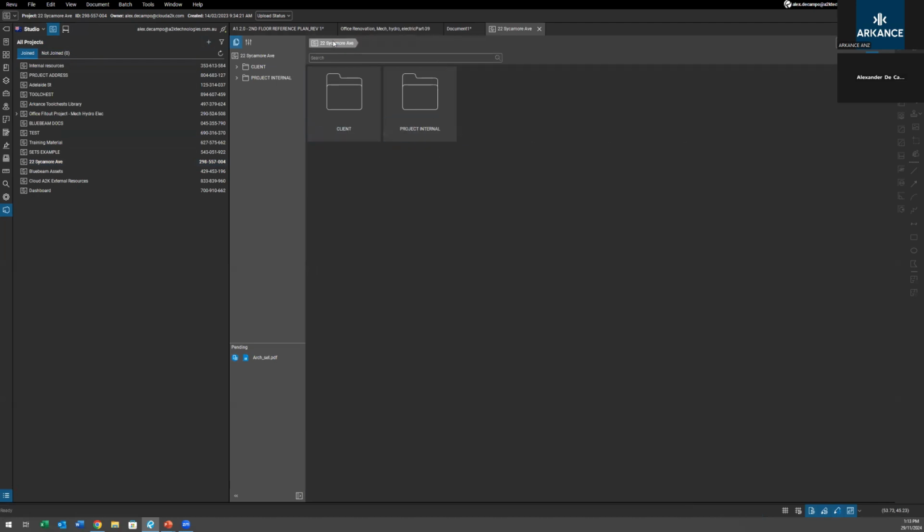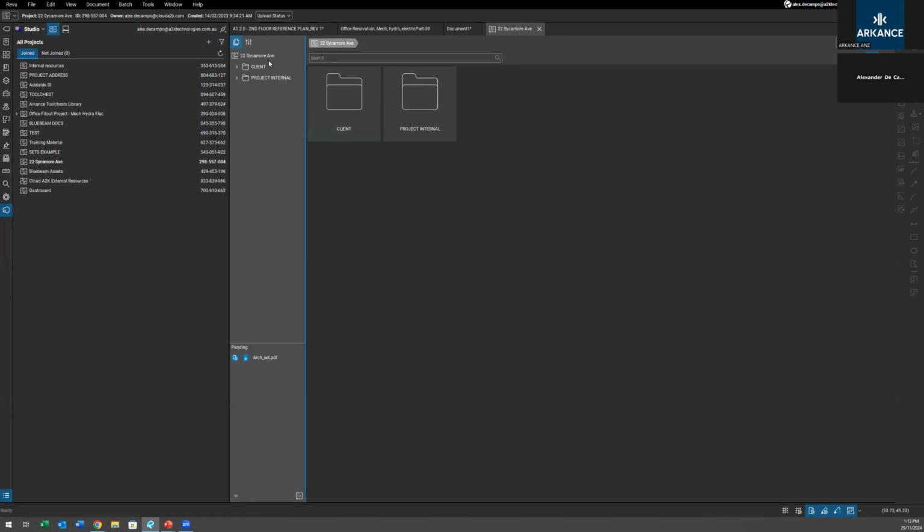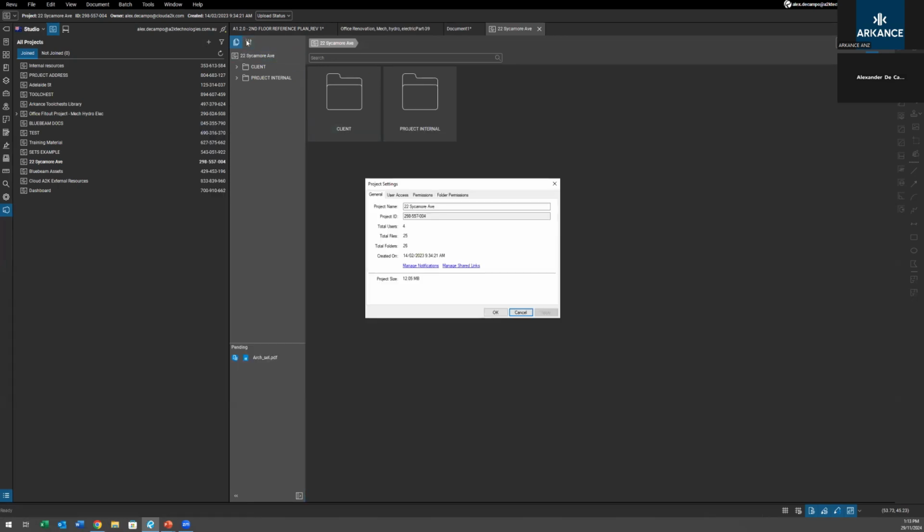You can see quite simple, won't over explain it, just like a Google Drive, works the exact same way as File Explorer. Go through and dig through, find the files you're after. It's an online data storage system. It does have the controls in there, so you can click here to get the customization options. So you can explore the user access and invite and deny people from joining.